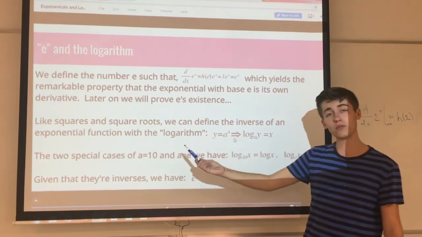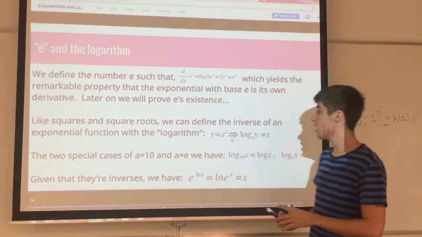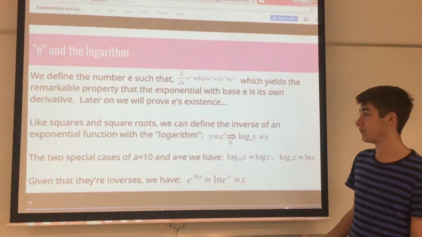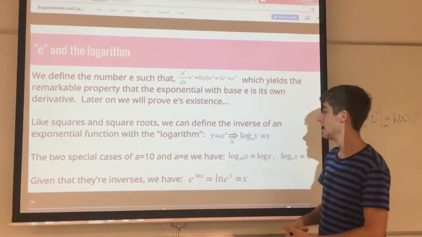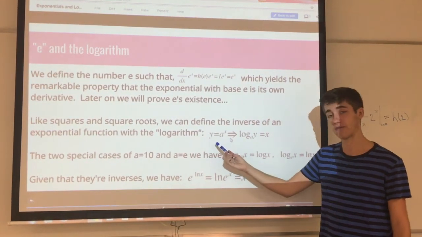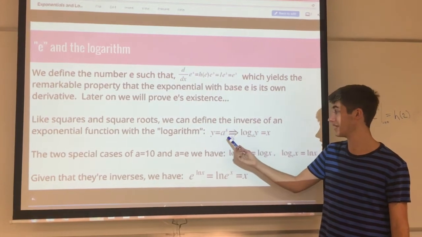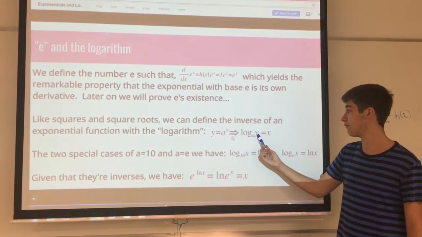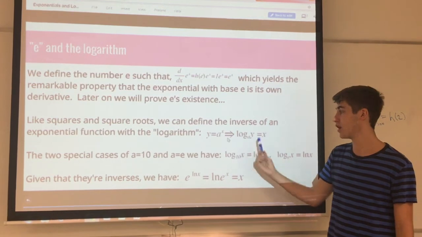And like squares and square roots, which are inverses of each other, we can define the inverse of the exponential function, and we'll call it the logarithm. And so it has this property, like every inverse. If we have y equals a to the x, then we can say that log base a of y is equal to x. They simply undo each other.